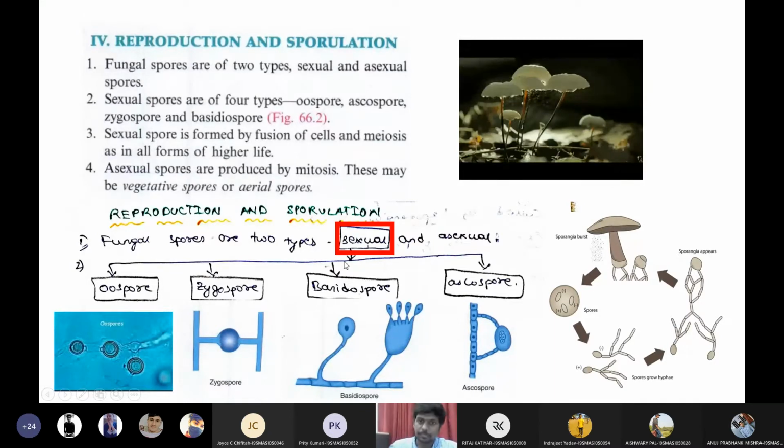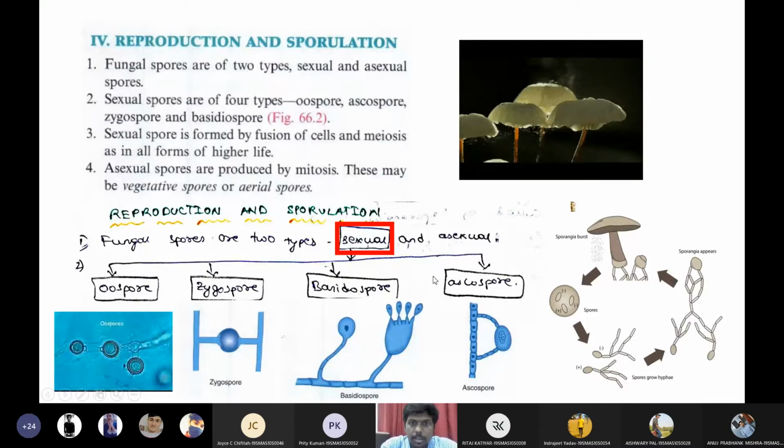Ascospores. Then the next classification will be vegetative spores. What are the types of vegetative spores we have? So before going to vegetative spores, let us do a quick revision on these sexual spores. The four types of sexual spores are oospores, zygospores, basidiospores, and ascospores.